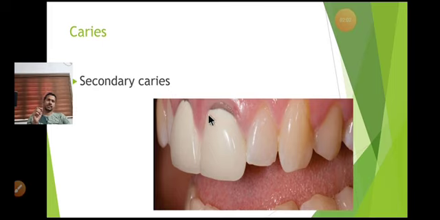That means when you cement a prosthesis on a particular abutment, you are supposed to give a finish line. Finish line is the area where your restoration has to be seated or contacted tightly. So if there is a lack of contact on the finish area, there will not be any marginal adaptation, which can lead to marginal leakage, in which other organisms can invade the particular abutment, causing secondary caries. So that is the first cause.